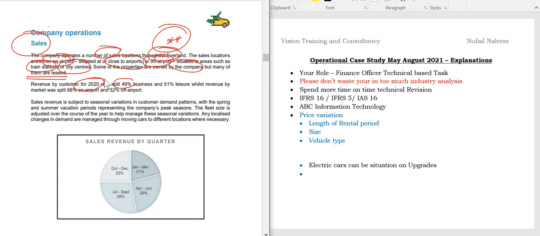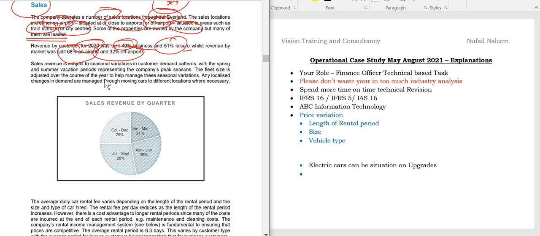Revenue by customer for 2020 was split 49 percent from the business and 51 percent from the leisure, whilst by market, 68 percent comes from the airport and 32 percent comes from off airport. Sales revenue is subject to seasonal variation in demand pattern, with spring and summer vacation period representing the peak season.